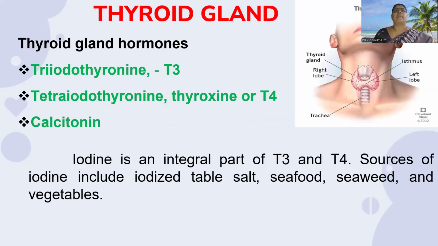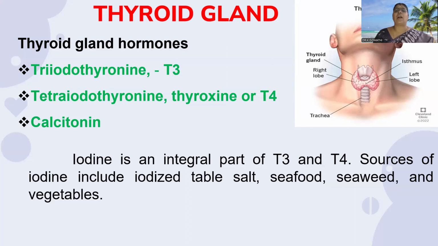Next is the thyroid gland. The thyroid gland secretes hormones like triiodothyronine, tetraiodothyronine or thyroxine, and calcitonin. You can see the thyroid gland, which is situated in our neck region. It is divided into a right lobe and a left lobe connected by an isthmus. Iodine is an integral part of T3 and T4 secretion.